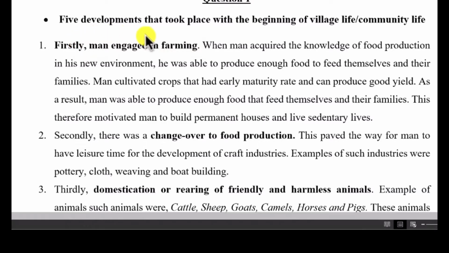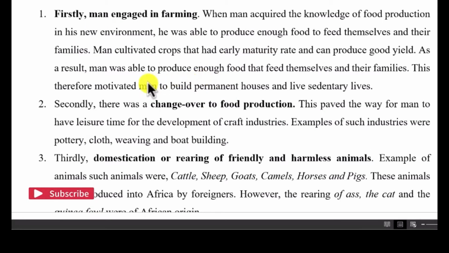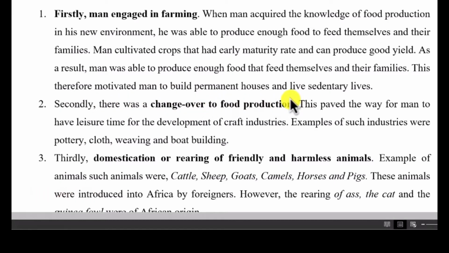Again, man also changed over to food production. Before the beginning of village life, man lived a nomadic lifestyle, and therefore, when village life started, man began to produce food instead of hunting for food.